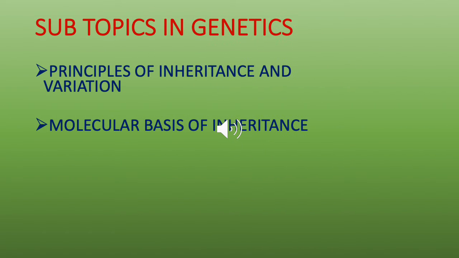In genetics, we are going to study the principles of inheritance and variation, and then the molecular basis of inheritance. In principles of inheritance and variation, we are going to see Mendel's laws of inheritance, inheritance of one gene, inheritance of two genes, sex determination, mutation and genetic disorders.